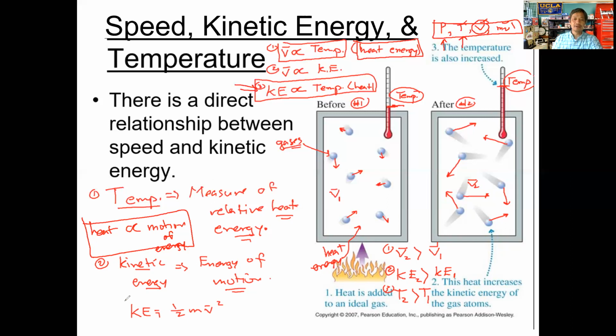And if kinetic energy is a measure of the motion, and we saw in this equation that kinetic energy is related to v, which is velocity, how fast something moves, then as kinetic energy goes up, the speed of the particle goes up. I did this analysis for you last Friday. As the speed of the particle goes up, the acceleration increases, and if the acceleration changes, the force increases, and if the force increases, the pressure goes up. Okay, and that's what we're going to do moving forward.